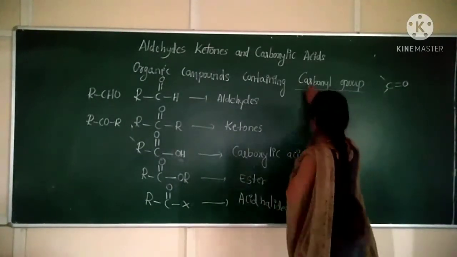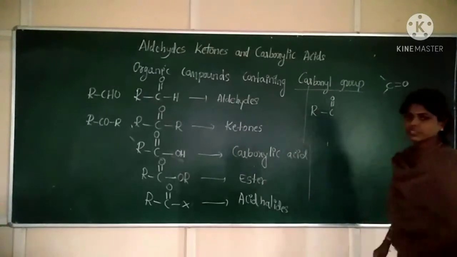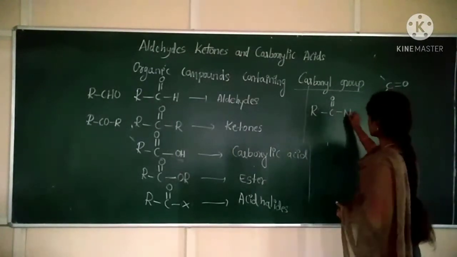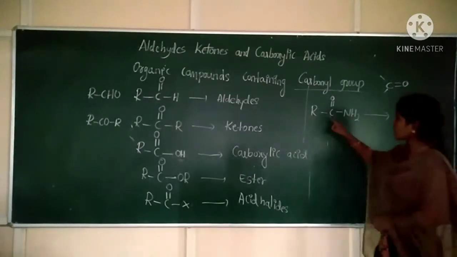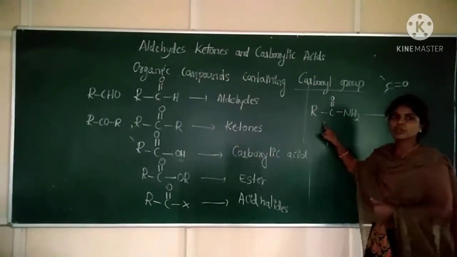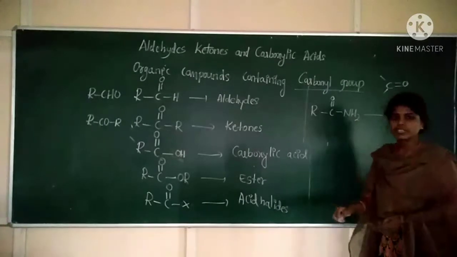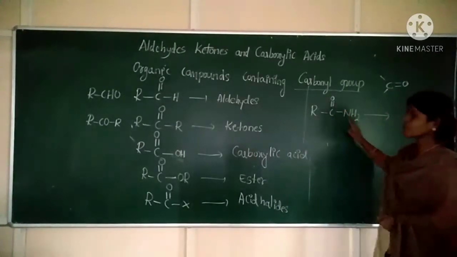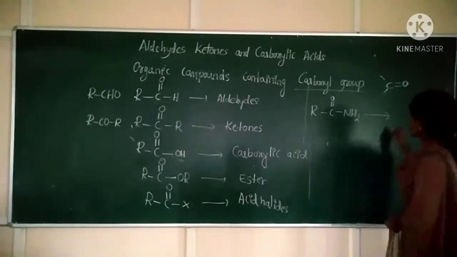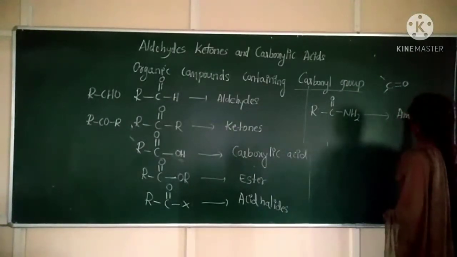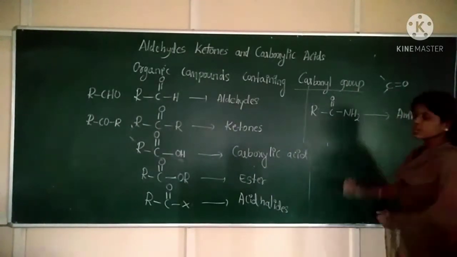Next, RCO. If I have NH2, what is the functional group here? Carbonyl is the functional group, and along with carbonyl an amine group is there. So if a carbonyl group and an NH2 group are present in a molecule, that functional group is called an amide.